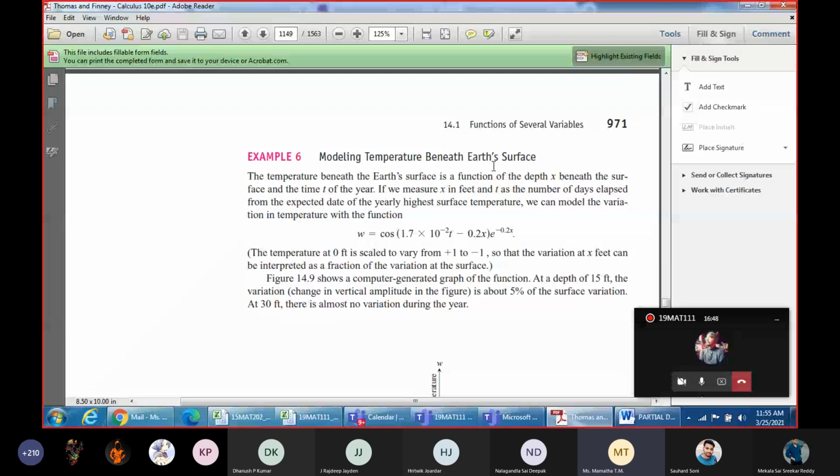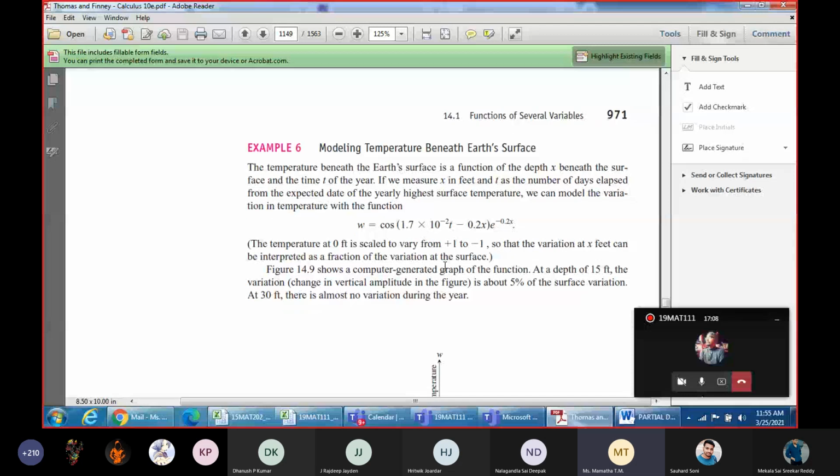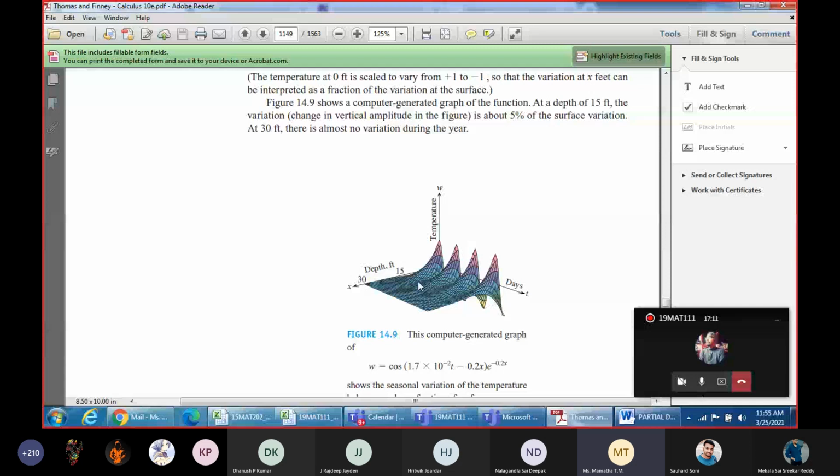Say you have the earth surface. Now, in order to find the temperature, we can model it with a function, say cos of t and x. So it is a function of two variables, x and t. With respect to time and along a particular amplitude, how the temperature is varying. So x parameter, t parameter, you have your function, the temperature varying with depth and the time duration.